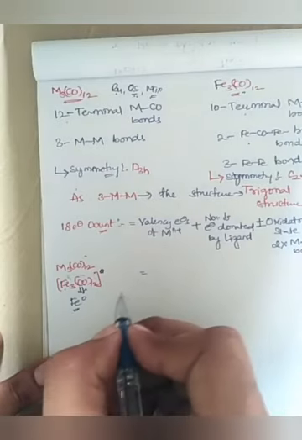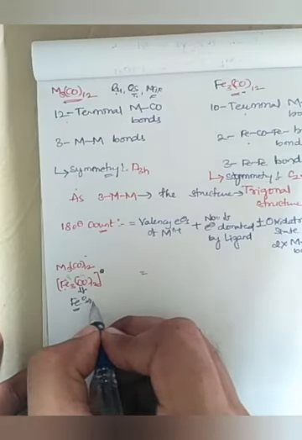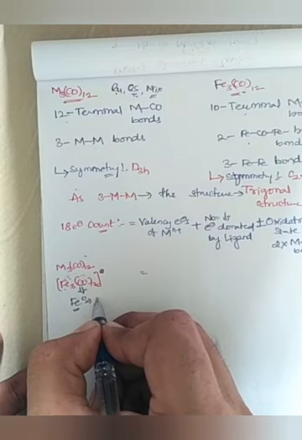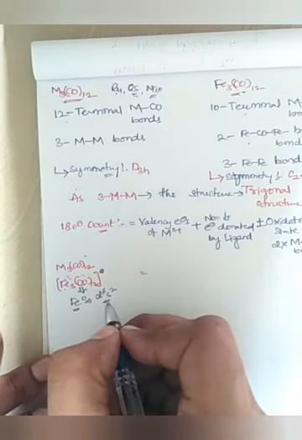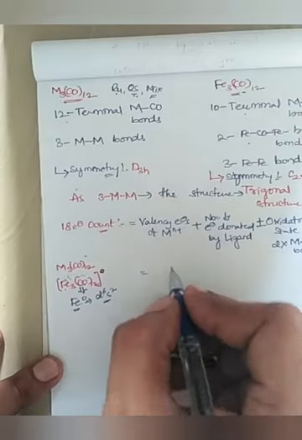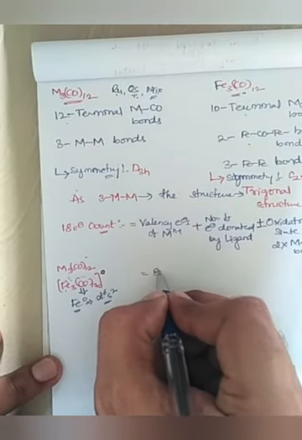So iron, ruthenium or osmium are d6s2 configured metal ions, so in the valence shell they have 8 electrons.